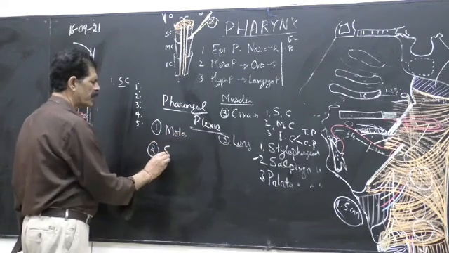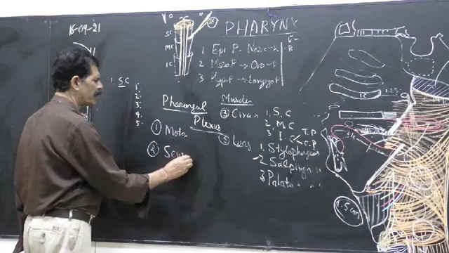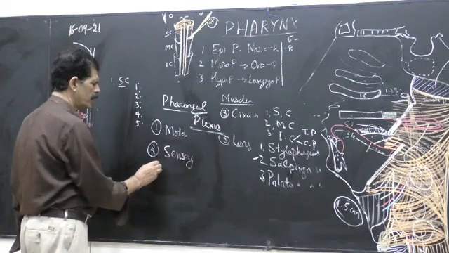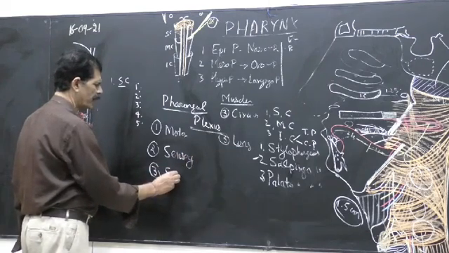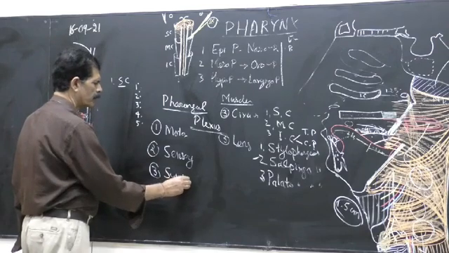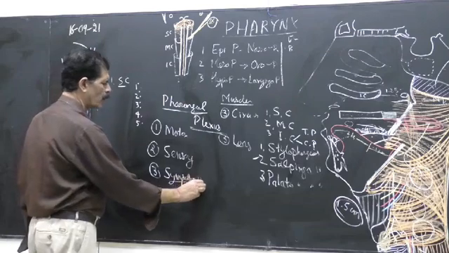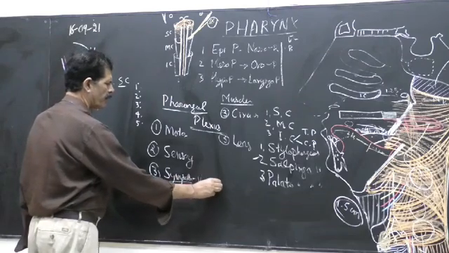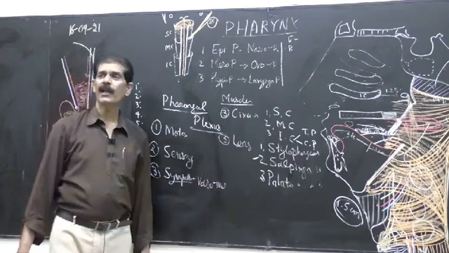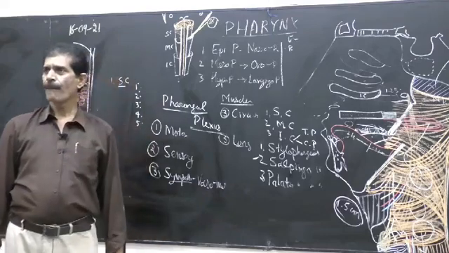It has got sensory fibers which supply the mucous membrane lining the inner wall of the pharynx. It has got sympathetic fibers. Sympathetic fibers, they are vasomotor. They supply the tunica media of the blood vessels supplying the pharynx.